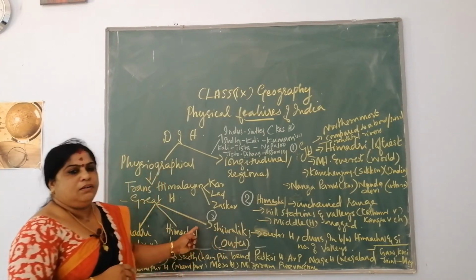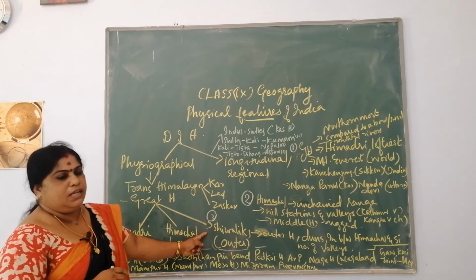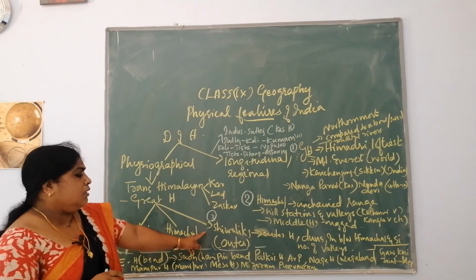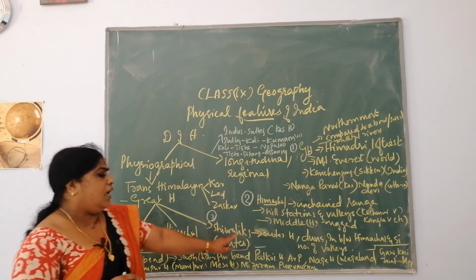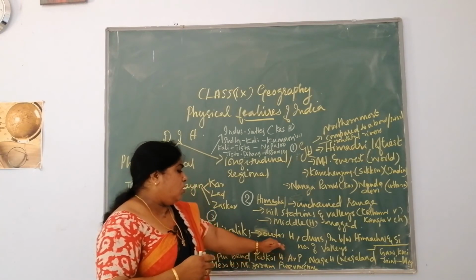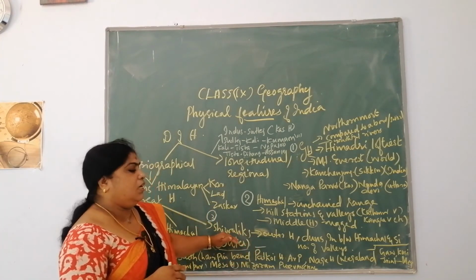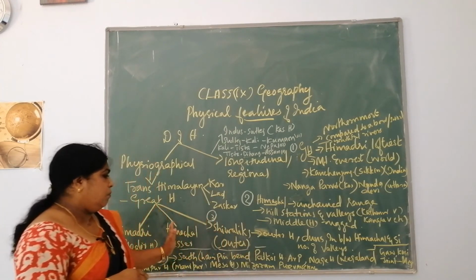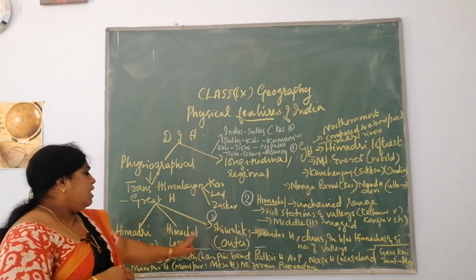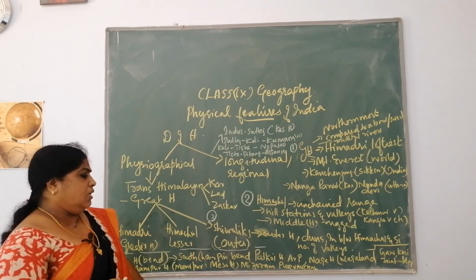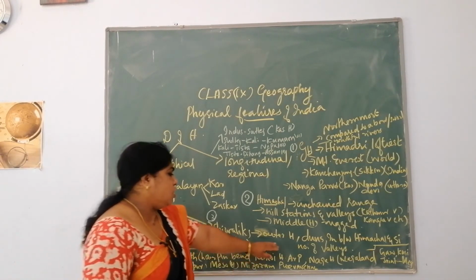Now the third division is the Shivaliks, which you call the Outer Himalayas. In this region you can find a number of dunes like Dehradun, which you have heard of. All such dunes are found in the Outer Himalayas, and it lies south of the Himachal. You can see a number of longitudinal valleys, very deep valleys, present here.